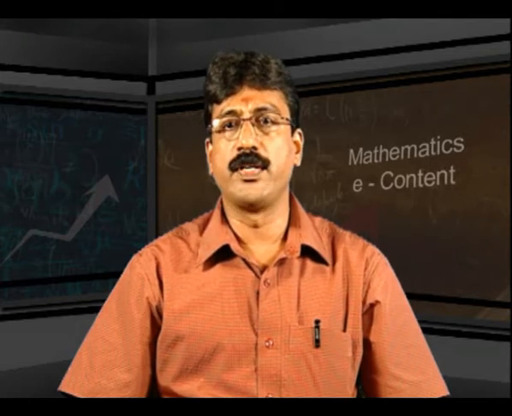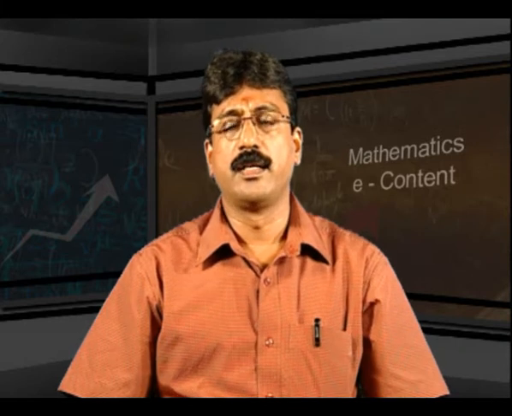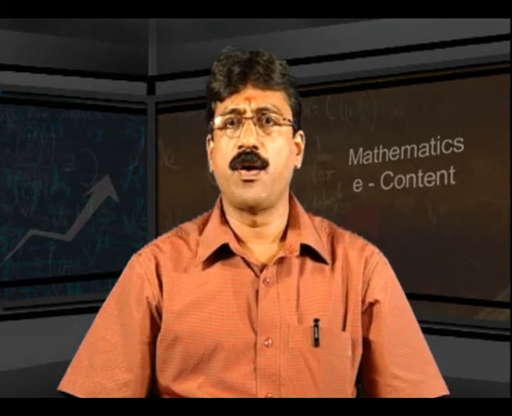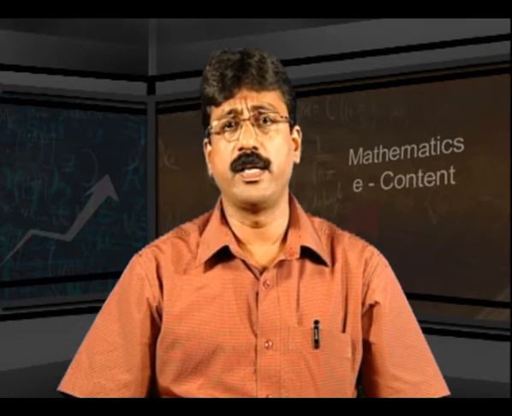Similarly, the volume of a sphere depends on its radius, the velocity of a moving object depends on the time, the boiling point of a liquid depends on the height from sea level, the interest paid depends on the period of deposit and so on. In all these cases, one variable say y depends on another variable say x. Here we say that y is ruled by x whose values are from a fixed set. In this case, y is said to be a function of x and we write y equal to f of x. Next, we give a formal definition of a function.